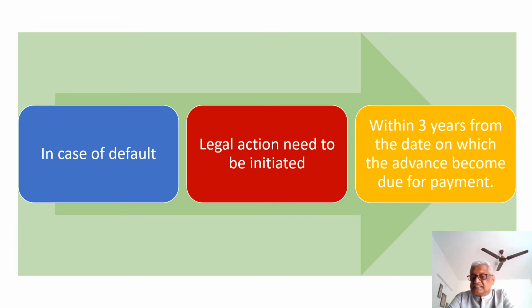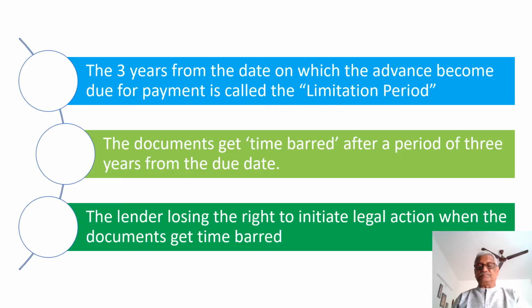If no action is initiated within the 3-year period, the bank loses the right to initiate legal action against the borrower. The 3 years from the date on which the advance becomes due for payment is called the limitation period.